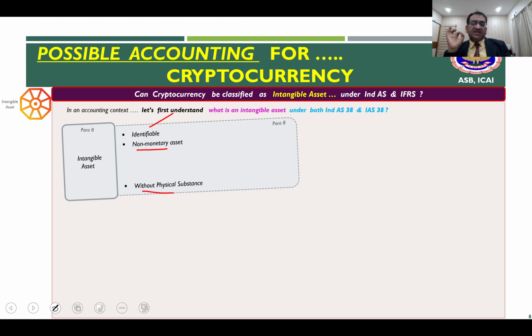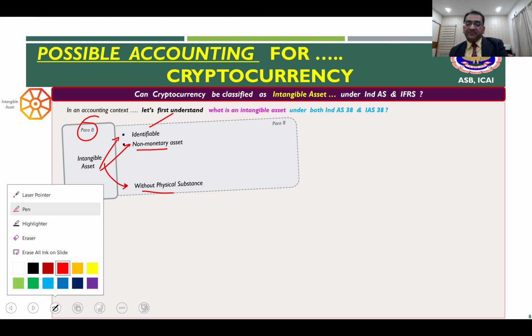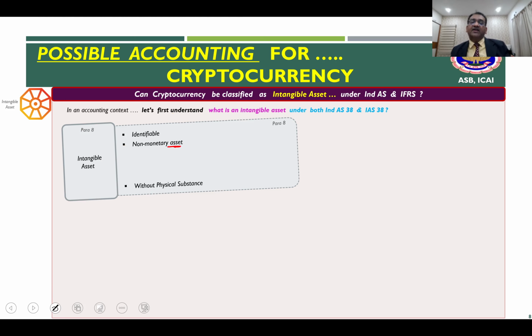So the three key attributes of an intangible asset as given in paragraph 8 are that it is an identifiable asset, which is a non-monetary asset without physical substance. And when we say asset, what is the meaning of asset? Asset in the conceptual framework is defined as a resource controlled by the entity as a result of past events from which future economic benefits are expected to flow to the entity.